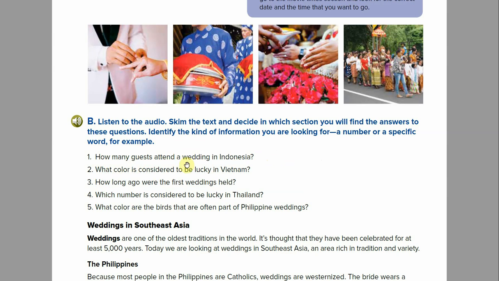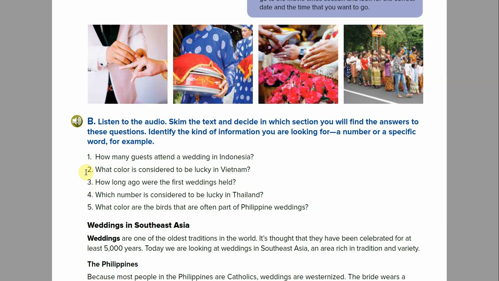You're looking for a wedding, something specific, a wedding. So, write wedding here. And then you're looking for Indonesia. So, you're looking for a place. Indonesia is a country. So we're looking for a number, an event, and a place for number 1.